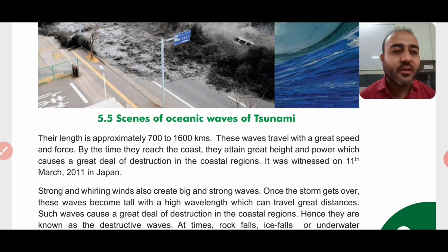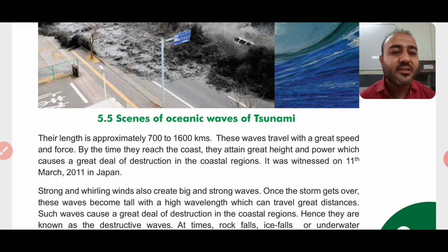These waves travel with great speed and force by the time they reach the coast. As and when they are coming closer and closer to the coast, that is the surface of the earth, they attain great height and power, which causes a great deal of destruction in coastal areas. So due to tsunami, the coastal areas, or the areas which are nearby the sea or the oceans, are the most destructed, right? So those areas are destructed the most.